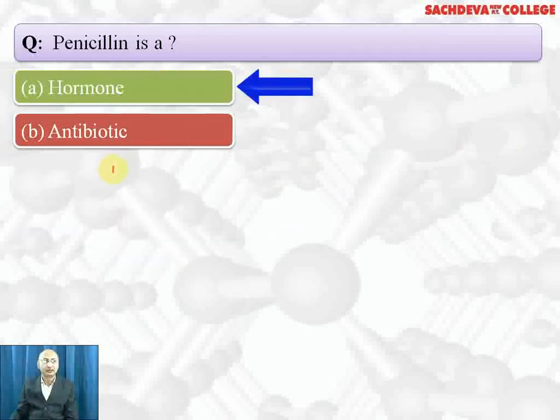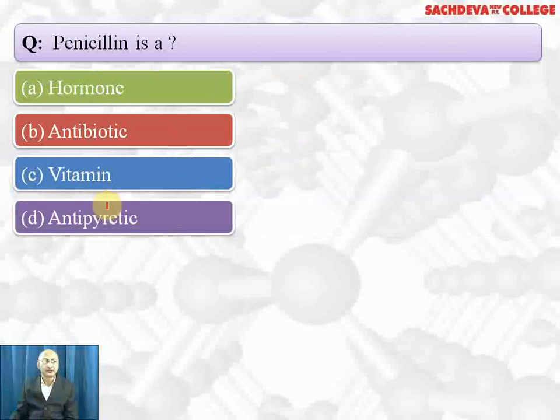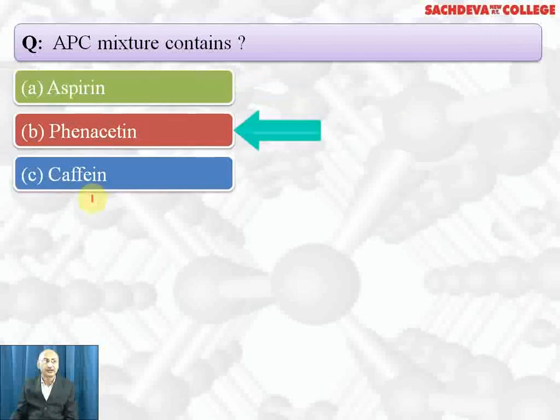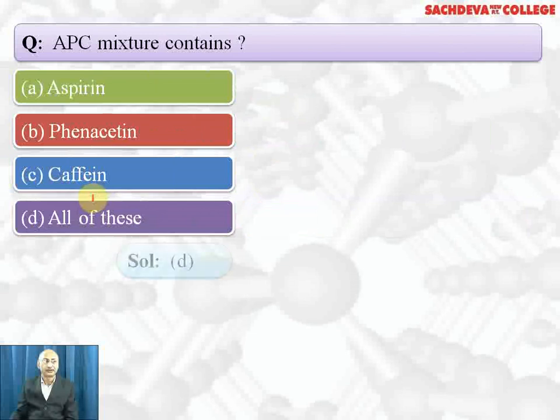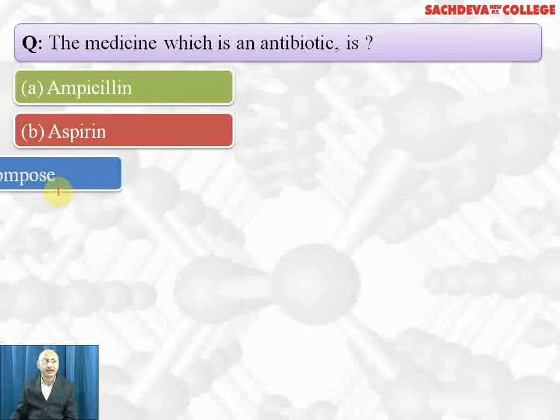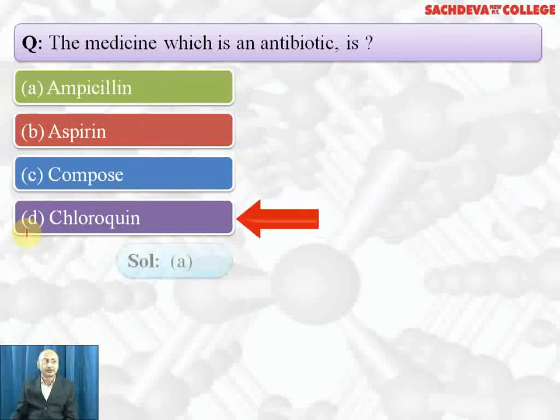Penicillin is a hormone, antibiotic, vitamin, antipyretic. Correct answer is antibiotic. APC is a mixture of aspirin, phenacetin, caffeine, all of these. Correct answer is all of these. APC, aspirin, phenacetin and caffeine all are present. It acts as analgesics and antipyretic. The medicine which is an antibiotic is ampicillin, aspirin, Equanil, chloroquine. Correct answer is A part. Aspirin is analgesics and antipyretic. Equanil induces sleep.